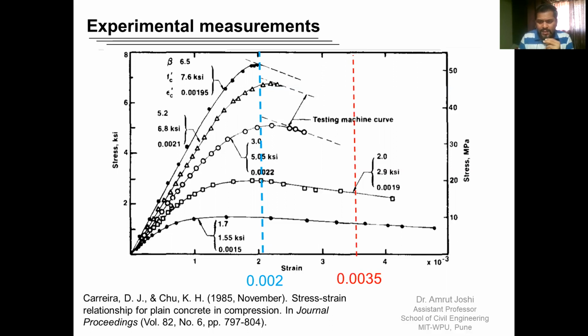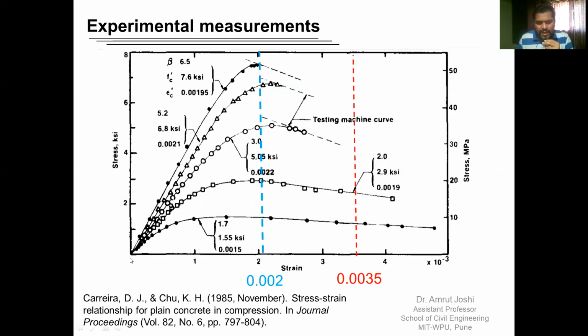As long as the ultimate compressive stress of concrete lies between 15 MPa and 60 MPa, the concrete fails at a strain of fairly 0.0035. So we understand the strain at which any concrete mix is going to exhibit the highest value of stress and the ultimate strain. These two values are independent of the grade of concrete, and these two values are 0.002 and 0.0035 respectively.